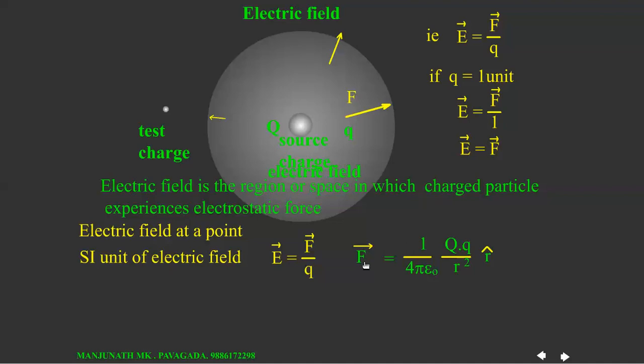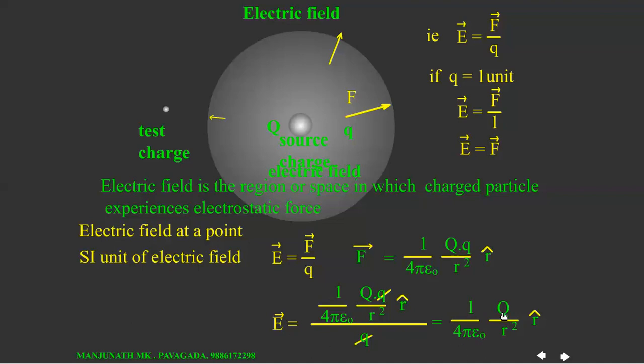Now let us substitute for F in this equation. E is equal to F by q. We get F divided by q. q gets cancelled. The remaining thing is 1 over 4 pi epsilon naught Q by r square into r cap. So this is an expression for electric field at a point in this region. Here the point is at a distance of r from the source charge.